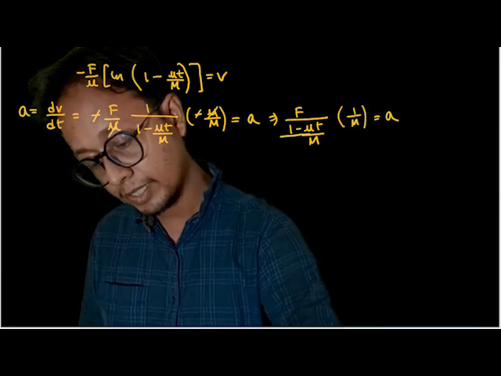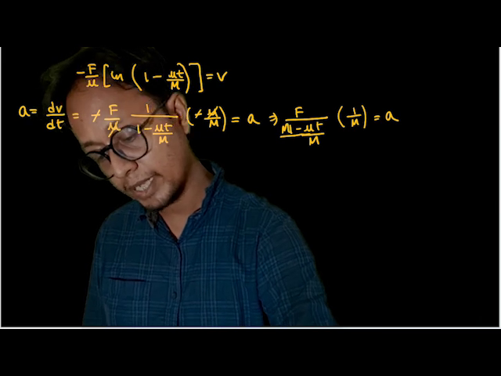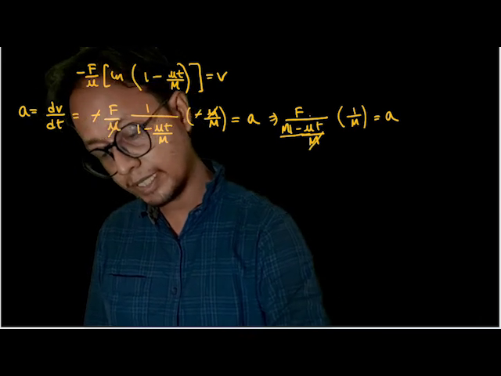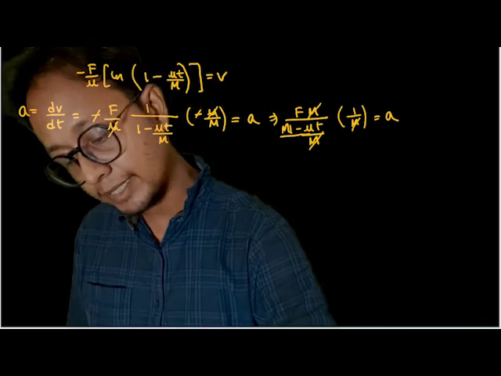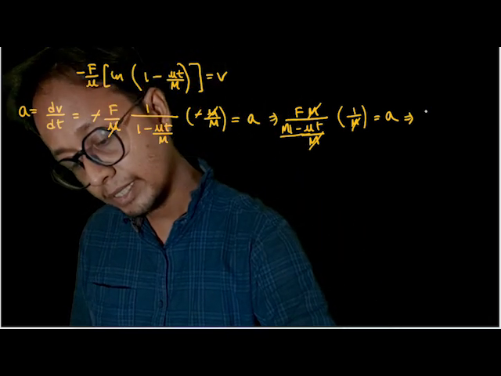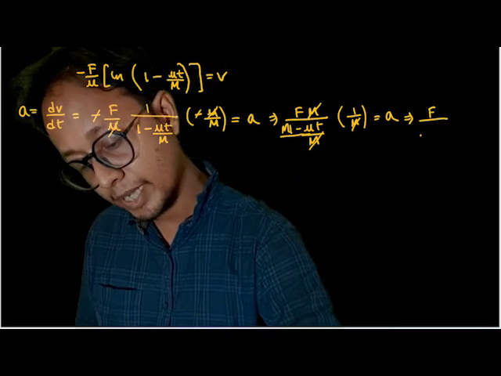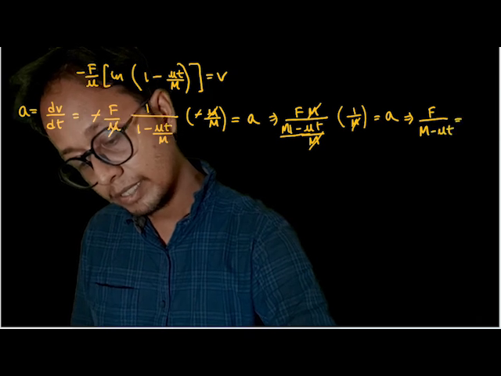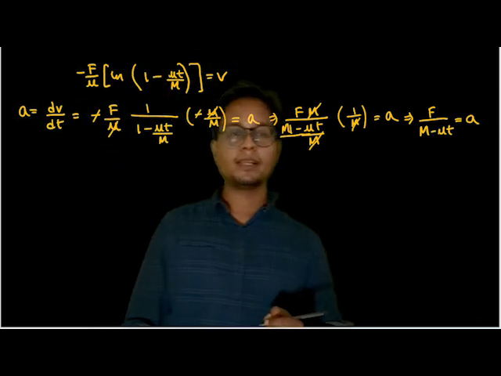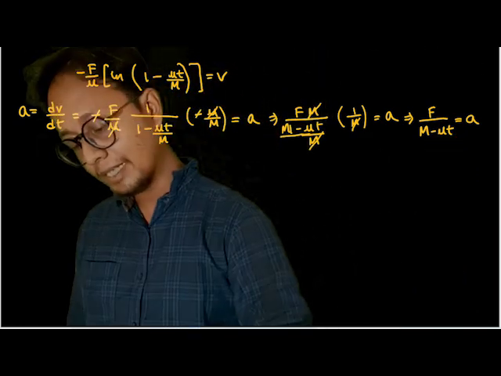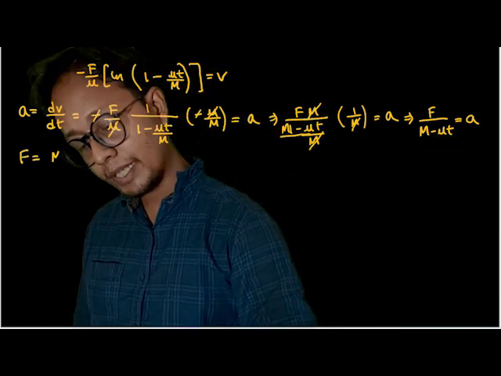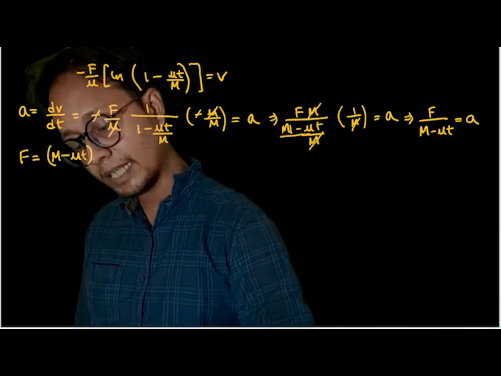I can take the LCM out here. It would be (M − μt)/M. This M can be sent out here, and this M can get cancelled. So acceleration at time t is nothing but F by (M − μt) is equal to acceleration. You can analyze this by another process also. See, I get that force is equal to (M − μt) into a. This is the acceleration that I got.